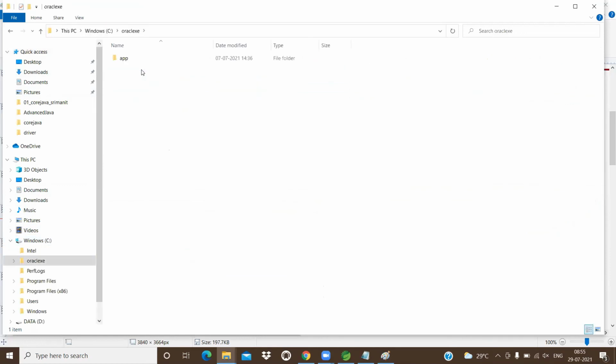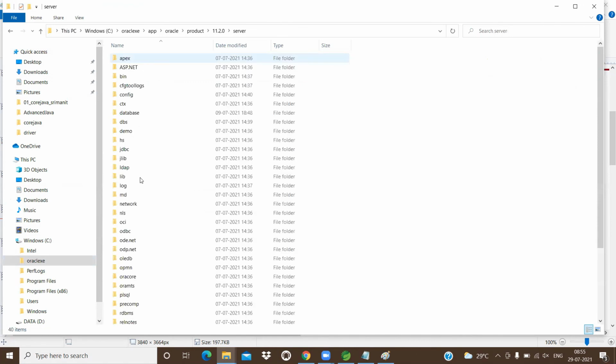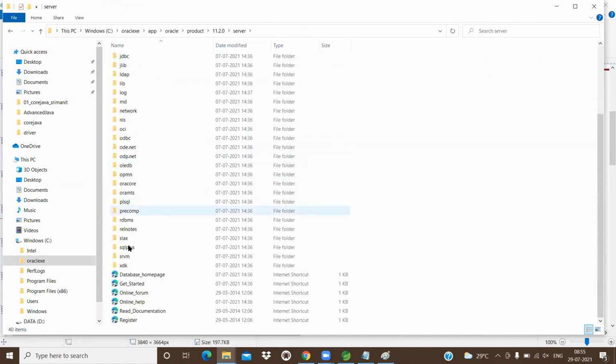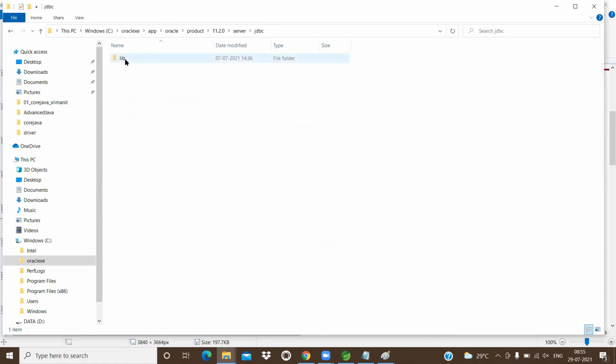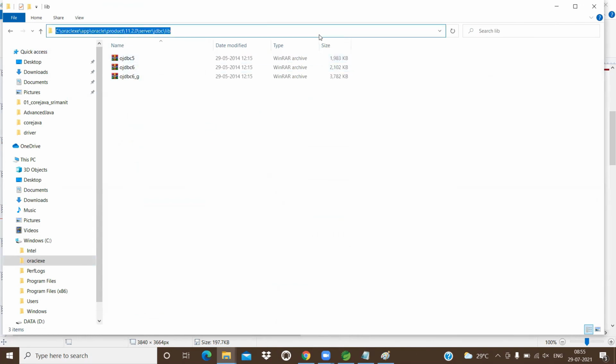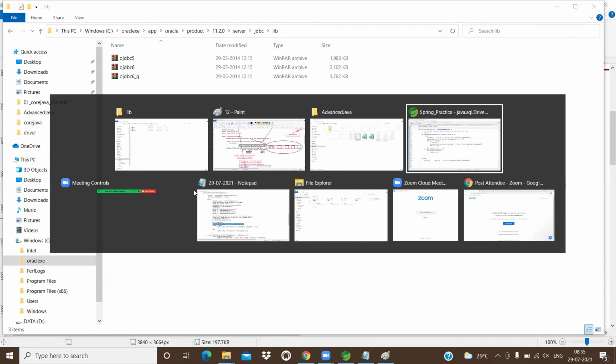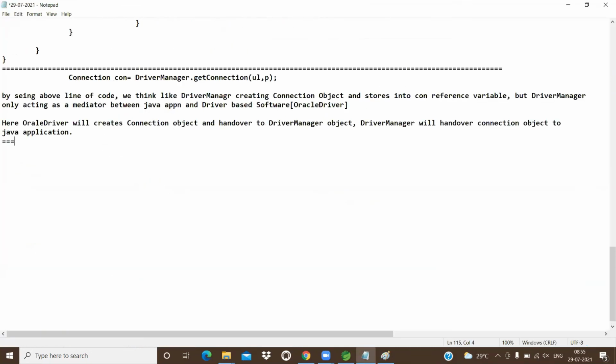Go to your installation location. After that app, after that Oracle, after that product, 11.2.0, server, and then there is jdbc, and there is lib. In the lib we have the jar files. Let me write everything in the notepad.